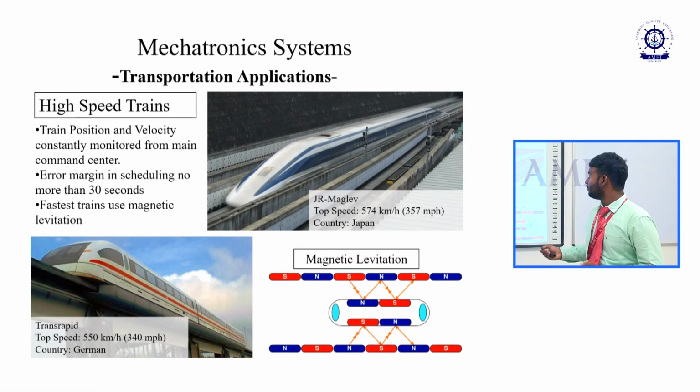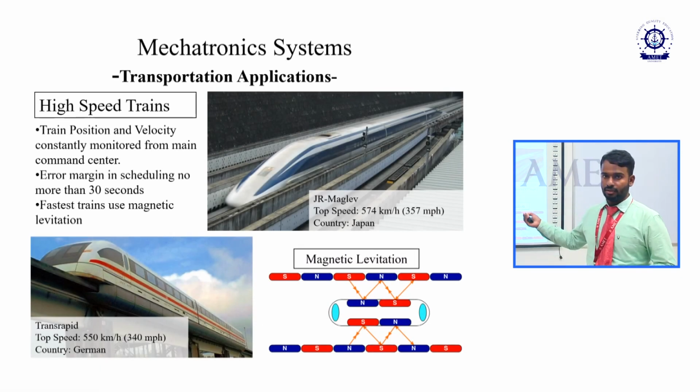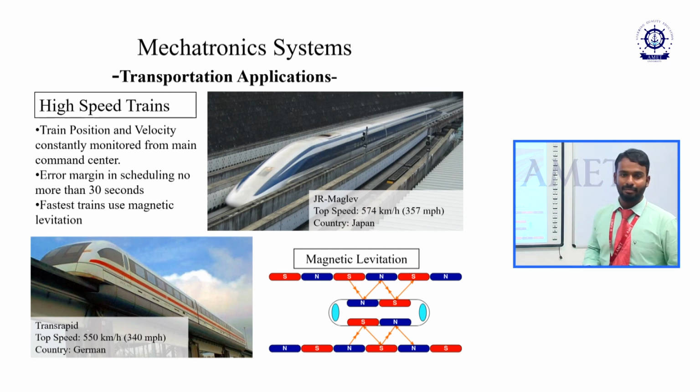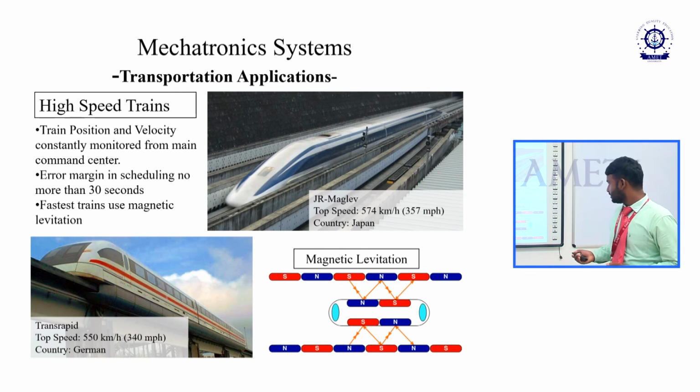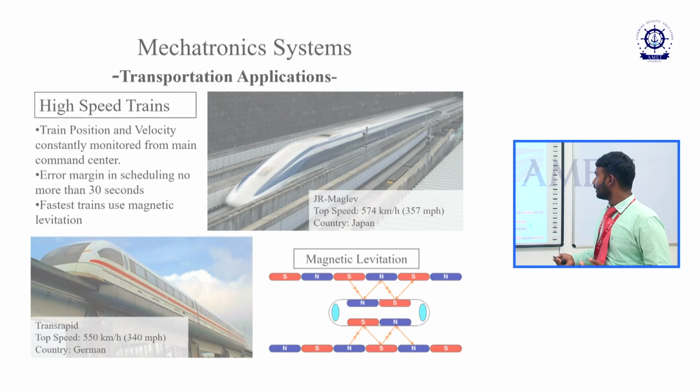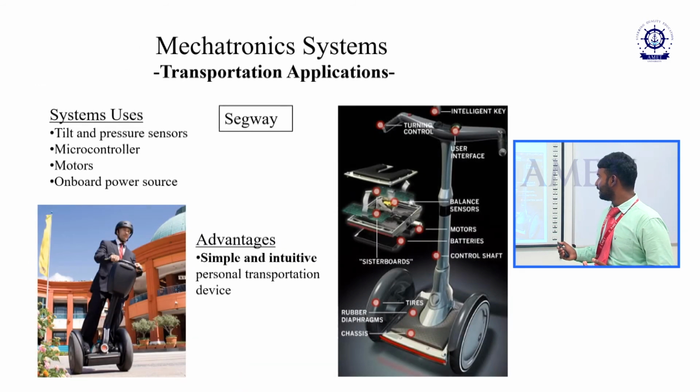Then next one, it is of transport application. I have to tell that the mechatronic system is a main application for the bullet trains, as well as the monorails and all, they are using like this. You can see they can place their magnets like this in the rails. This is the track and this one is the rails. They are placing the magnets like this, which are opposite to that of the tracks. We are placing the magnets which are opposite to that of the rails. Then by this deflection their movement will take place over the rails. The next one, this is of Segway.